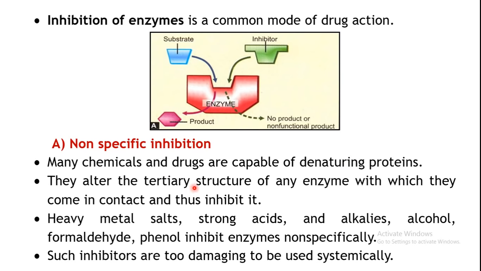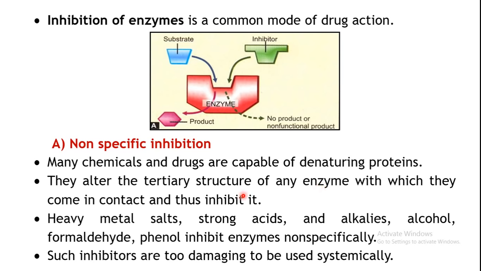They alter the tertiary structure of a particular enzyme. So when that drug encounters any enzyme, it may not be specific. Here it is non-specific inhibition. That means whatever enzyme they come in contact with, that enzyme will get denatured.